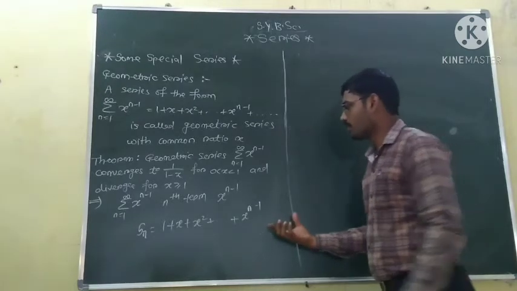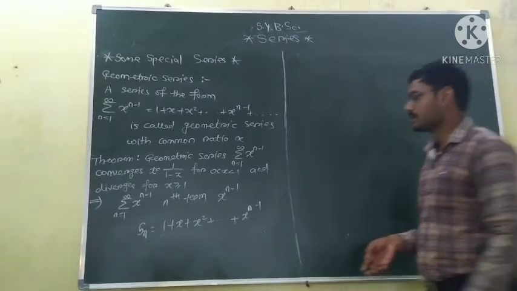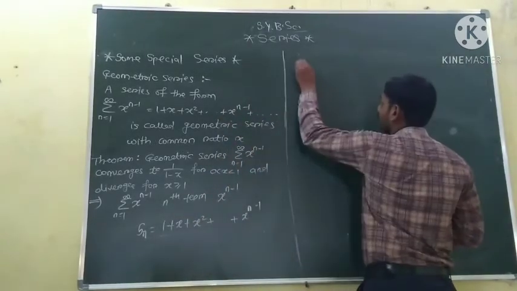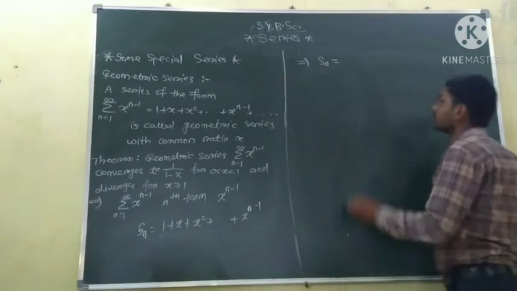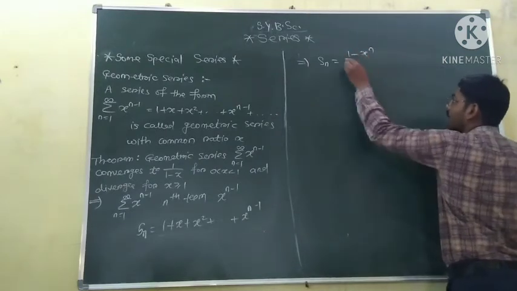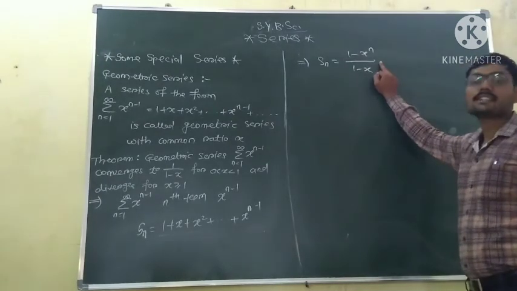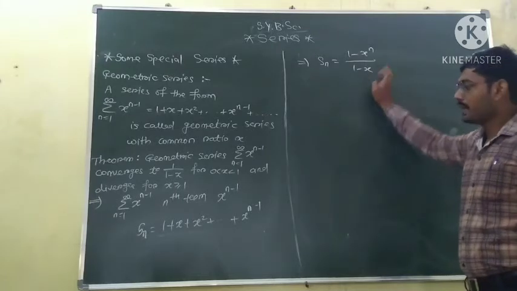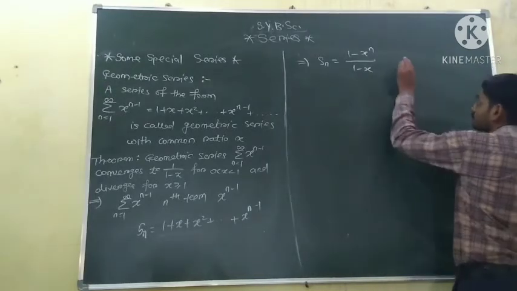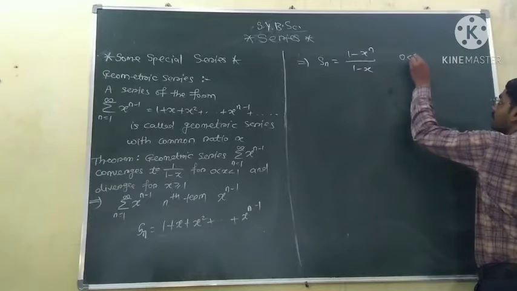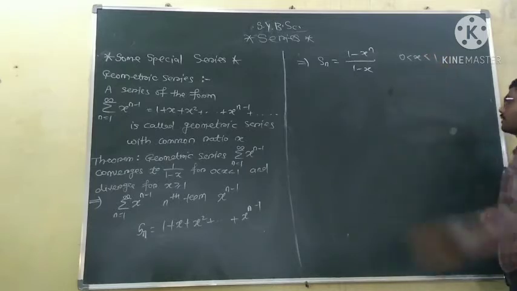Now we know the formula for 1 plus x up to x raised to the power n minus 1. This implies Sn is equal to 1 minus x raised to the power n upon 1 minus x, whenever x is strictly greater than 0 and less than 1.